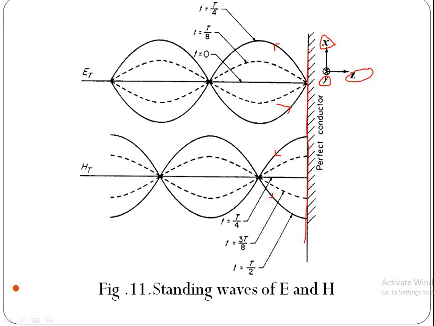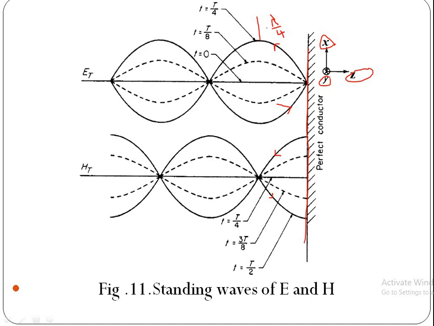At the surface of the conductor, electric field is 0, that means minimum, magnetic field is maximum. And from the surface of the conductor, if we take distance lambda by 4, then electric field is maximum.